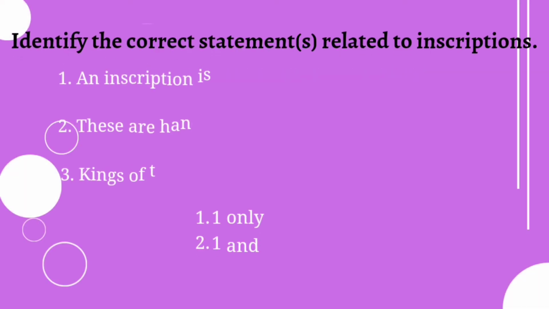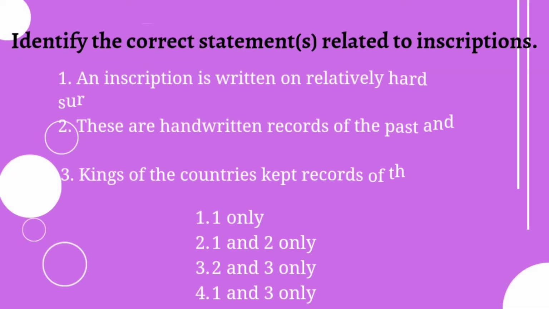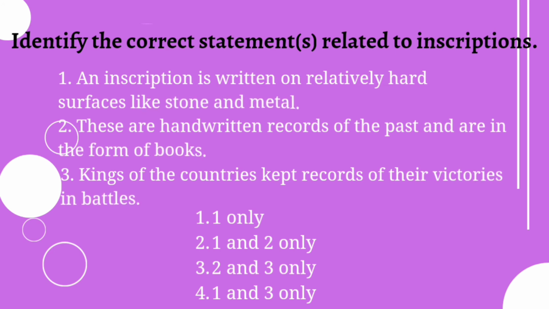Now the third question, identify the correct statements related to inscriptions. An inscription is written on relatively hard surfaces like stone and metal. Second statement, these are handwritten records of the past and are in the form of books. Then third one, kings of the countries kept records of their victories in battles. Now answers you have to identify as 1 only, 1 and 2 only, 2 and 3 only, 1 and 3 only.